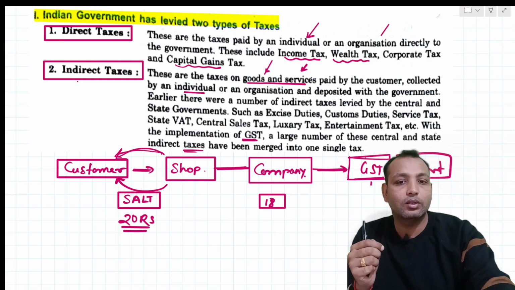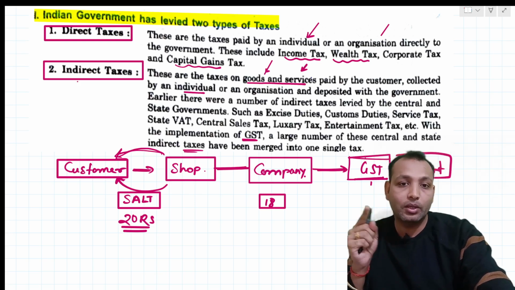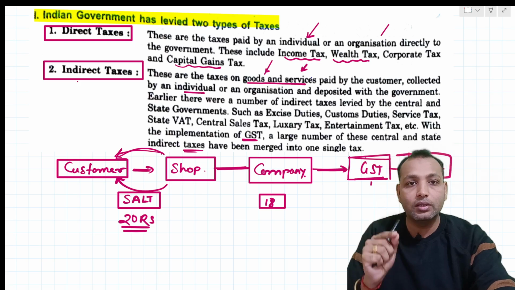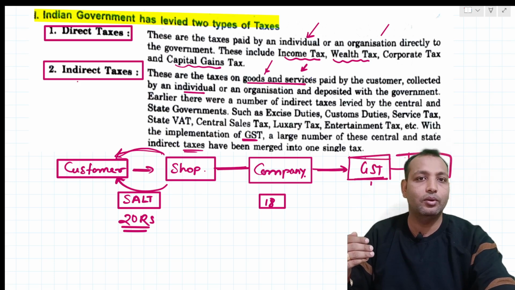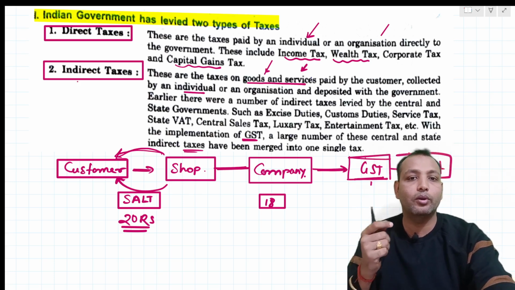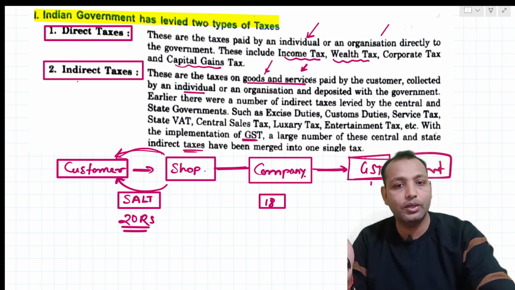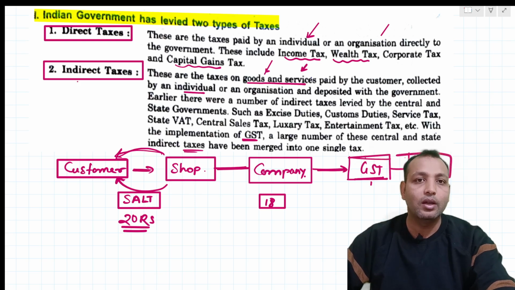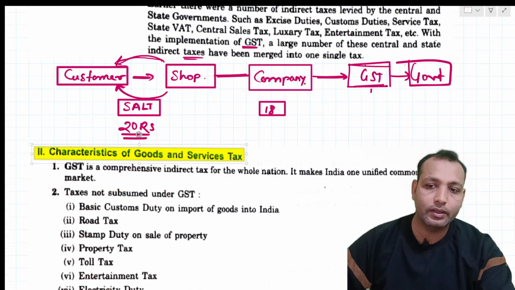So the customer is purchasing something from the shopkeeper, and that shopkeeper is purchasing it from the company, and now the company is paying GST to the government, and that GST will be divided into two parts, for the state government and the central government. Now the company need not bother about paying value added taxes to the central government as one tax and to the state government as a different tax. Now it is merged into one category, that is goods and services tax. Understood?